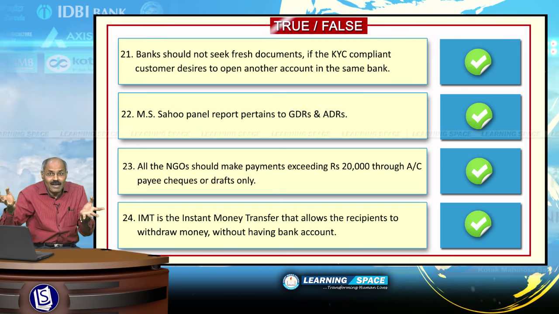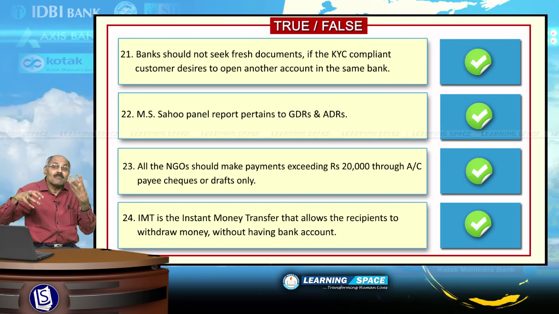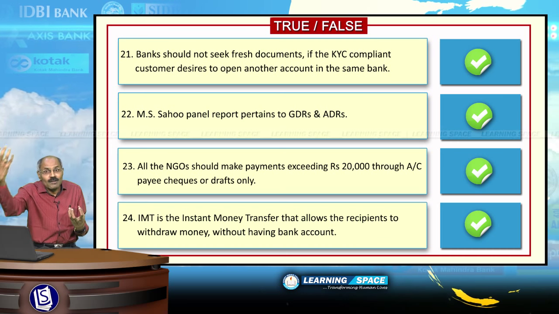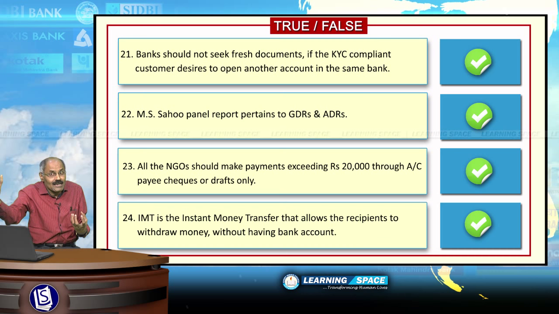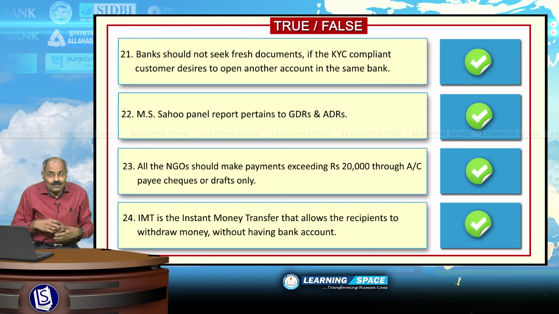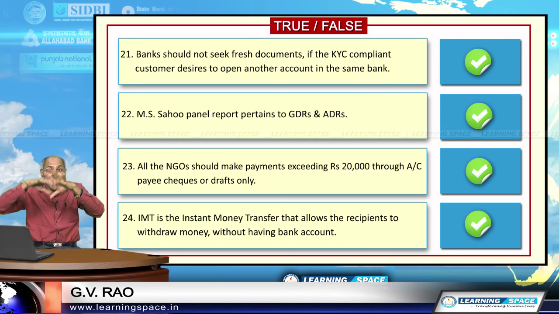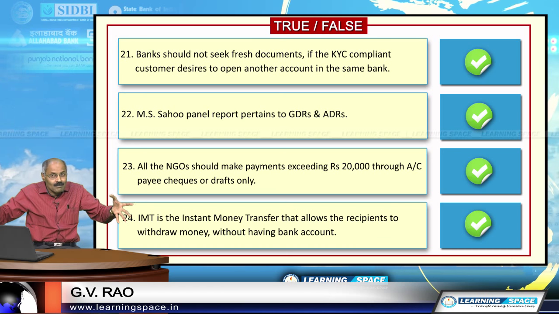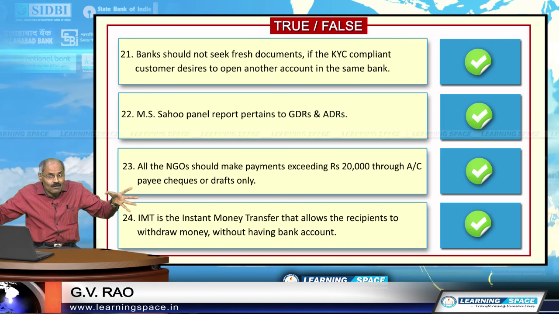He does not have a bank account. He does not have a debit card. Even then, money can be transferred by you to your friend, and your friend can withdraw money by going to an ATM. This facility is instant money transfer. So please remember, instant money transfer allows the recipient to withdraw money even without having a bank account.